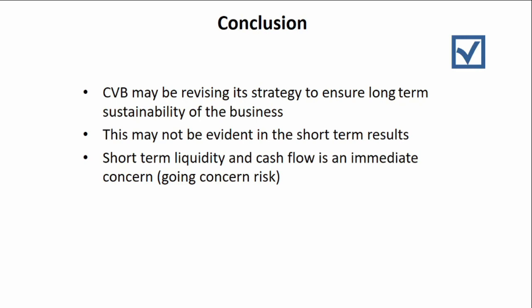In the long term, the strategy adopted may assist with the going concern risk if it is able to generate revenue and profit and cash flow. In the long term, the strategy they have adopted of introducing a fair trade clothing line will hopefully be enough to ensure the sustainability of the company.